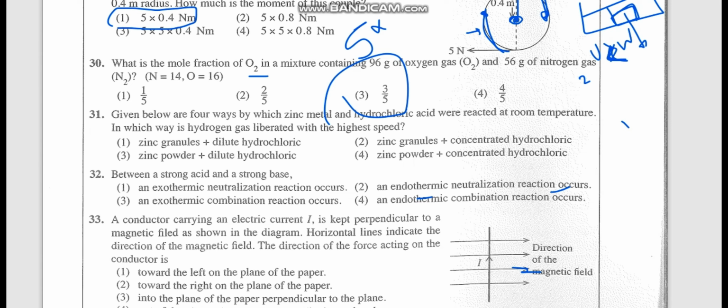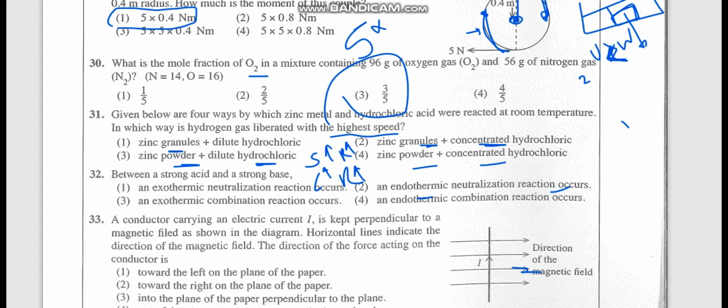Given below are 4 ways by which zinc metal and hydrochloric acid were reacted at room temperature. In which way is hydrogen gas liberated with higher speed? That means they are referring to the highest rate of reaction. Zinc granules and dilute hydrochloric acid. Zinc granules and concentrated hydrochloric acid. Zinc powder and dilute hydrochloric acid. Zinc powder and concentrated. Now when the surface area increases, rate of reaction increases. When the concentration increases also, rate of reaction increases.